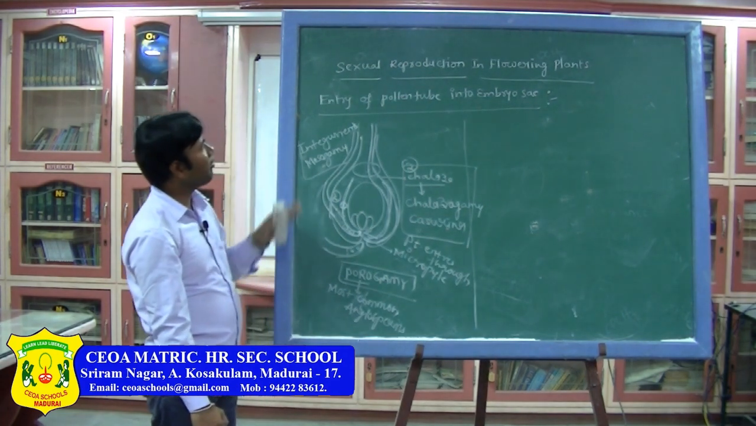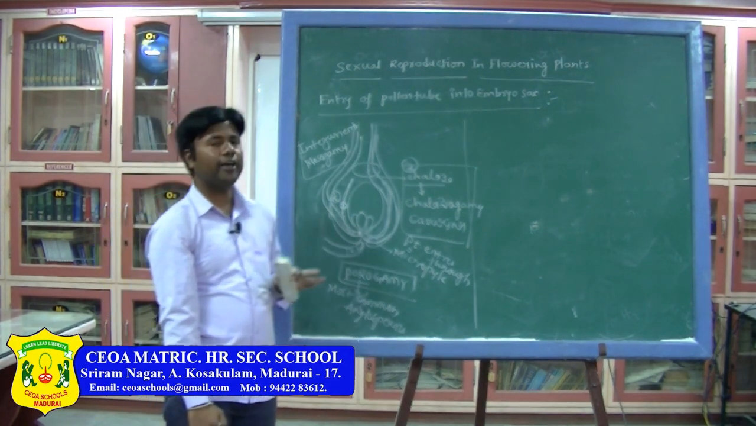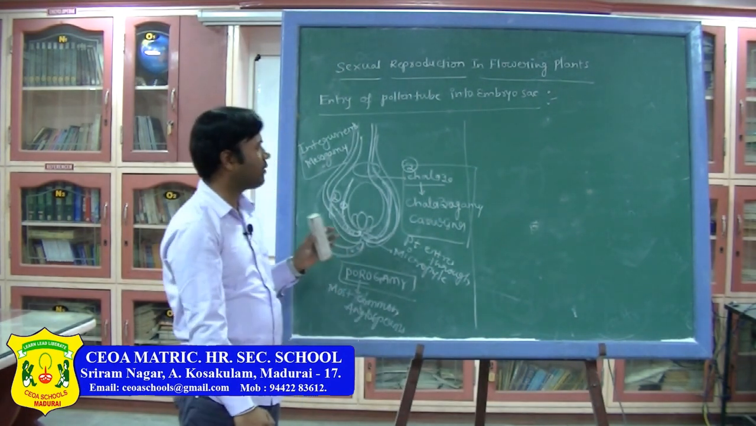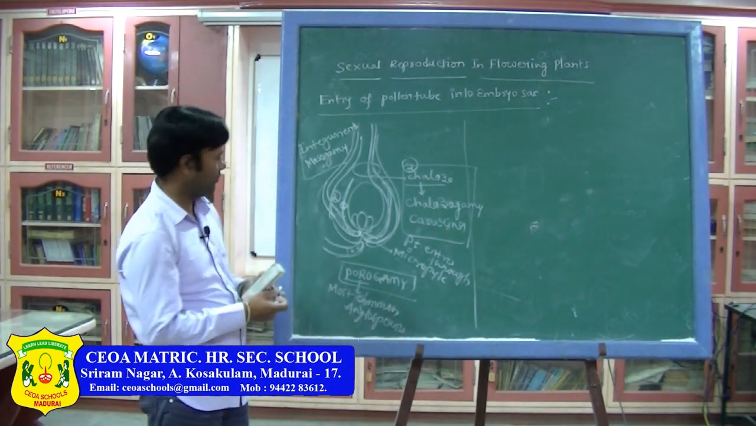So this is about the entry of the pollen tube into the embryo sac. Now let us see about fertilization.